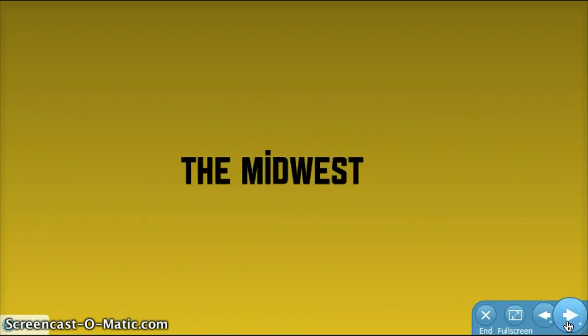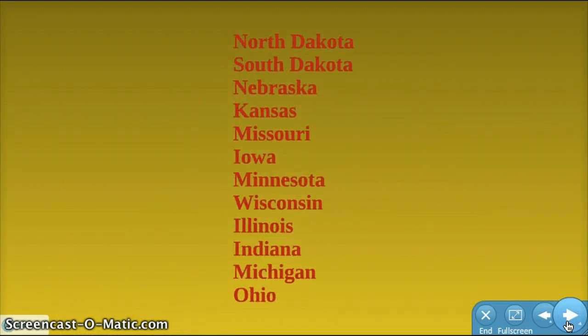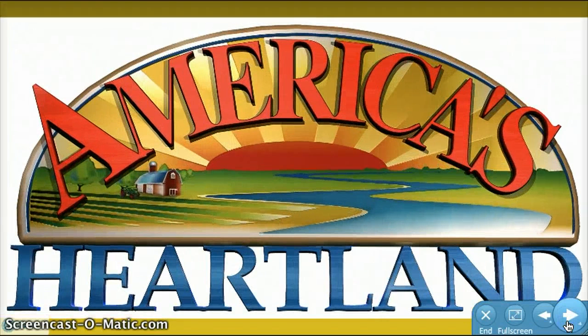The Midwest is made up of 12 states: North Dakota, South Dakota, Nebraska, Kansas, Missouri, Iowa, Minnesota, Wisconsin, Illinois, Indiana, Michigan, and Ohio. We call these states America's heartland because it is located in the center of the United States. Because of the great soil, nice climate, and annual rainfall, we also call this area the nation's breadbasket because of the agriculture that is produced.